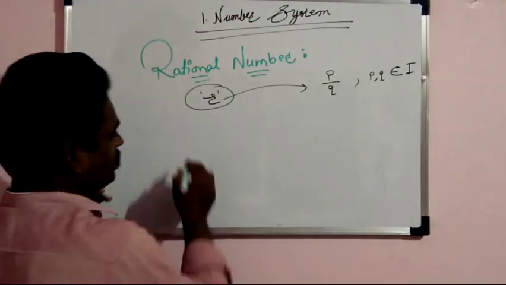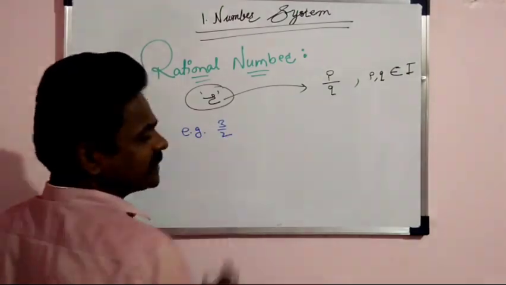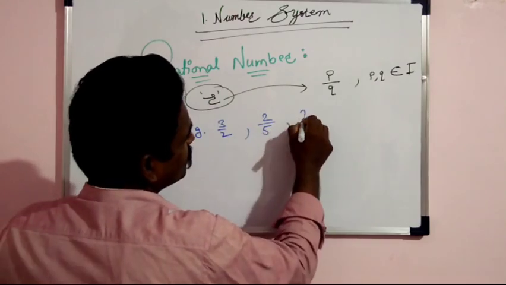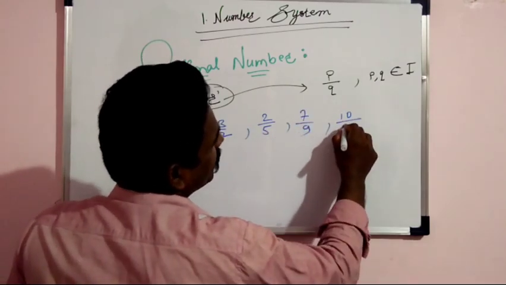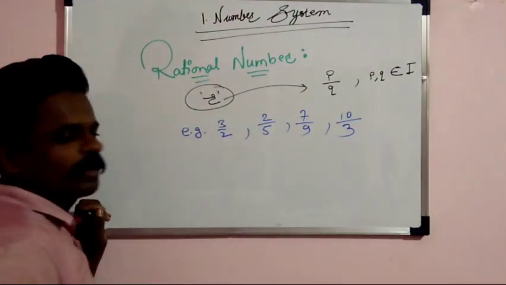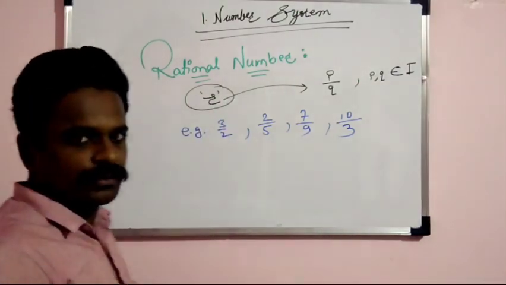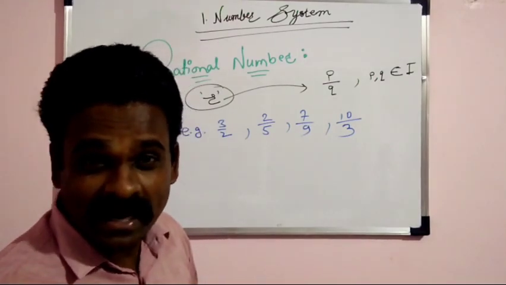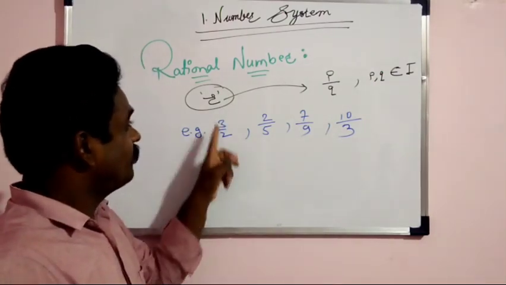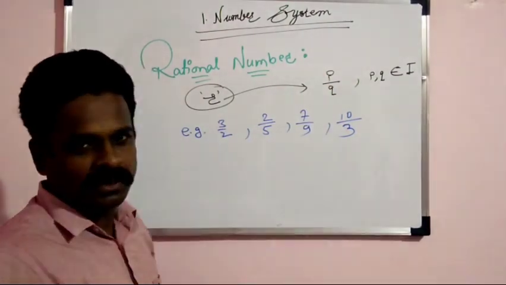So we can take its example. Let's take here some examples. Suppose 3 by 2 is here, then 2 by 5 is here, then 7 by 9 is here, 10 by 3 is here. Okay, no problem. These are a few examples which are called rational numbers. So rational numbers are what? The numbers which can be represented in the form P by Q, those numbers are called rational numbers.